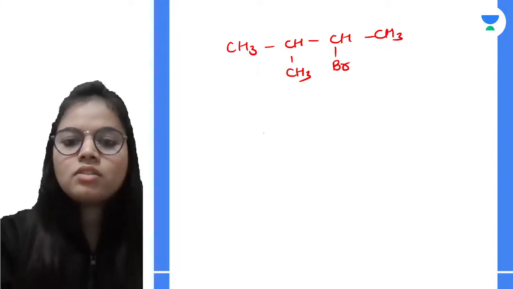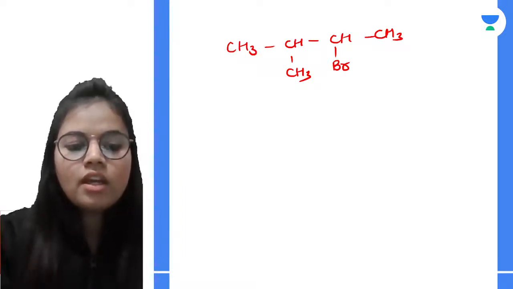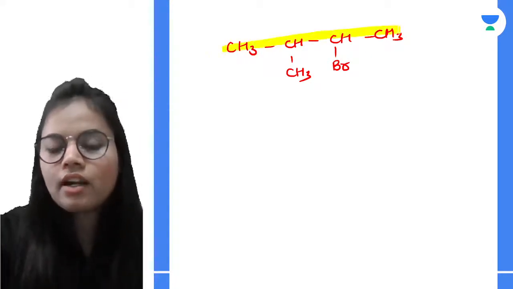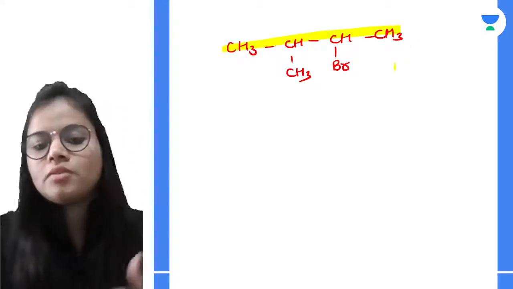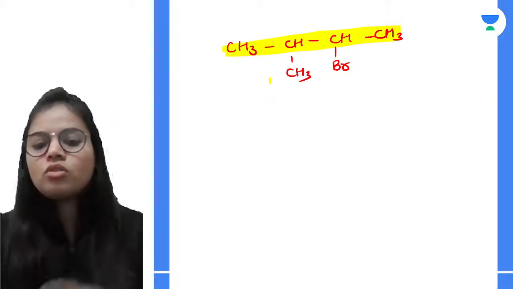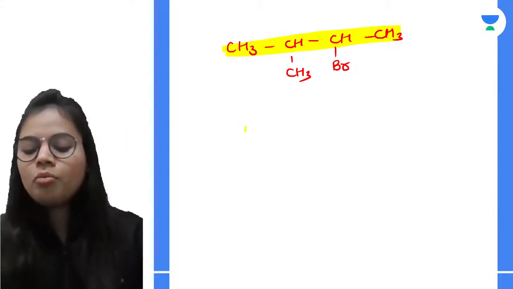Okay. Now see over here, there is another thing that we need to notice. However I start the numbering, the groups will be on 2 and 3. So either 3 will be on methyl or 3 will be on bromine, right?